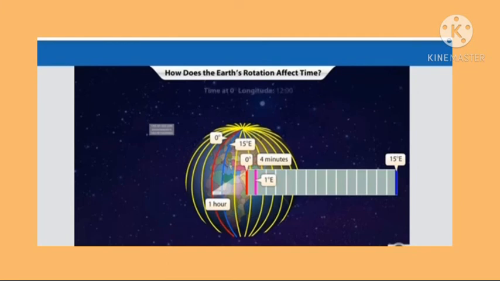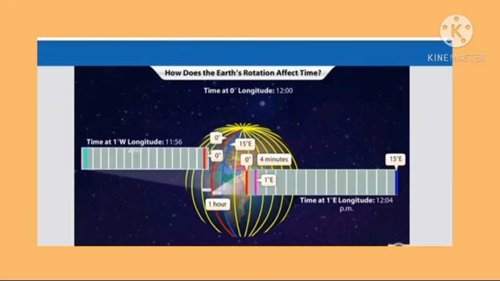This means that if it is 12 noon at the prime meridian or 0-degree longitude, then it will be 4 minutes past 12 noon at the immediate longitude on the east of the prime meridian. On the other hand, it will be 4 minutes to 12 noon on the longitude west of the prime meridian.